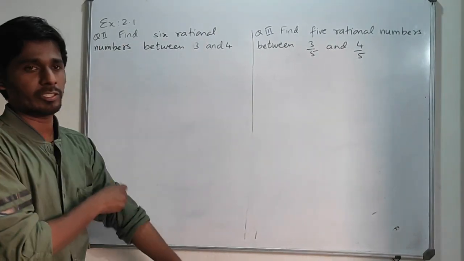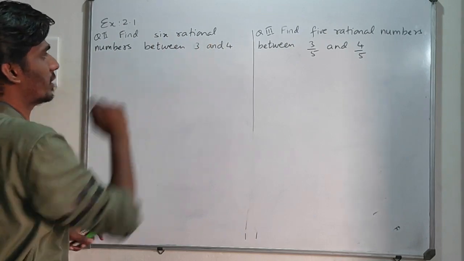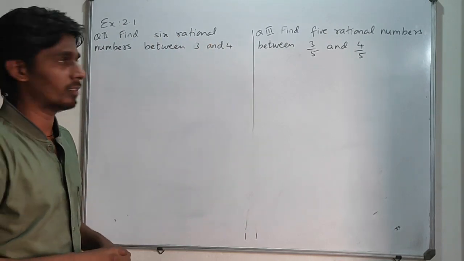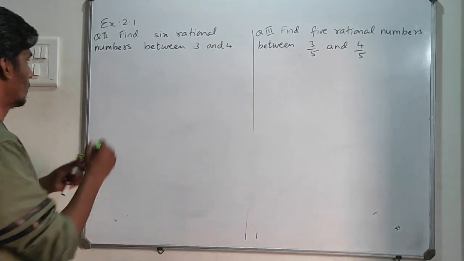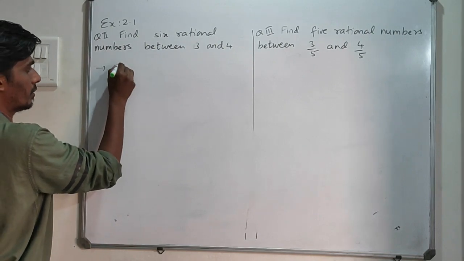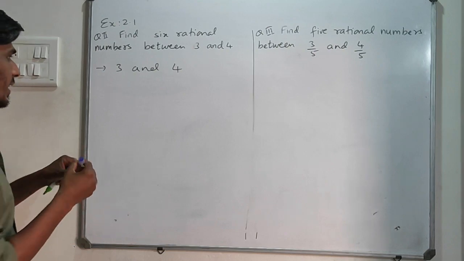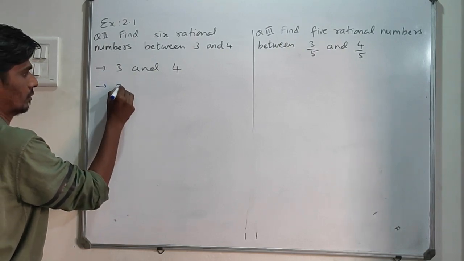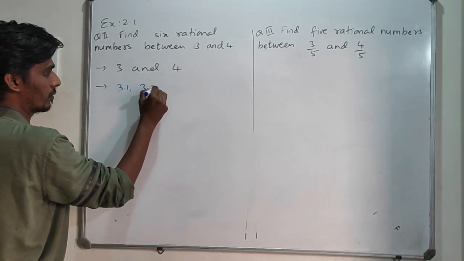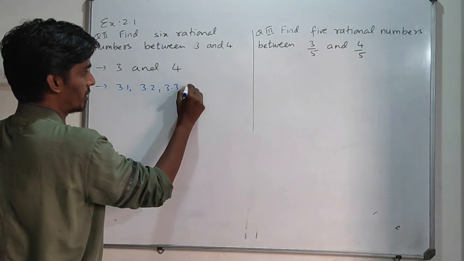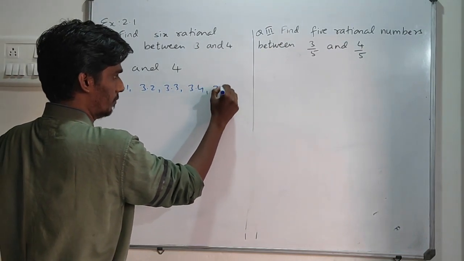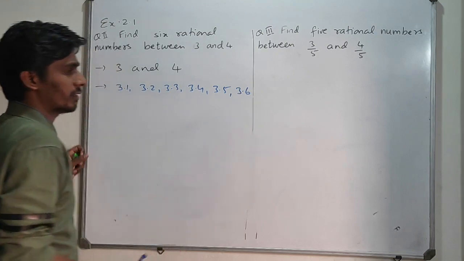Now this is an objective question: find 6 rational numbers between 3 and 4. It's very simple to take the decimal point. So between 3 and 4, from where am I going to start? I'll take first of all 3.1, 3.2, 3.3, 3.4, 3.5 and 3.6.